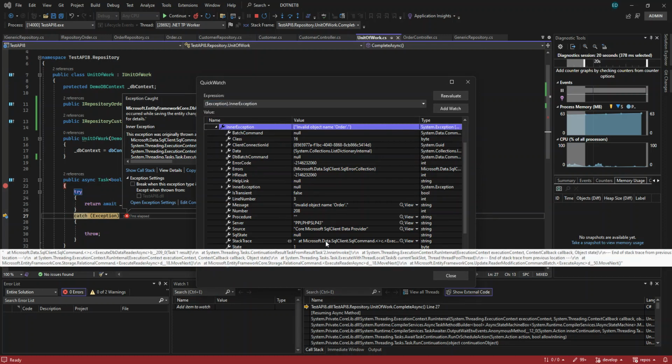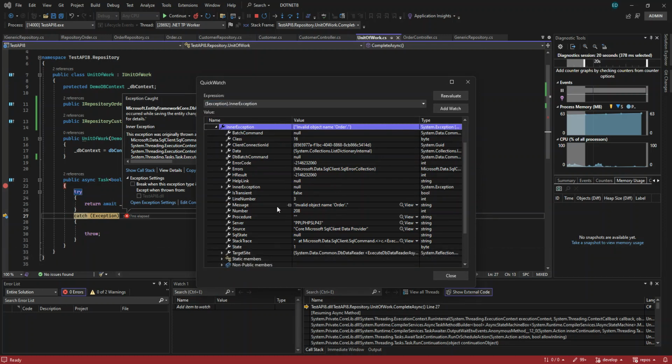It's part of debugging, guys. Inner exception: invalid object name orders. Why is it invalid? Invalid object name order.